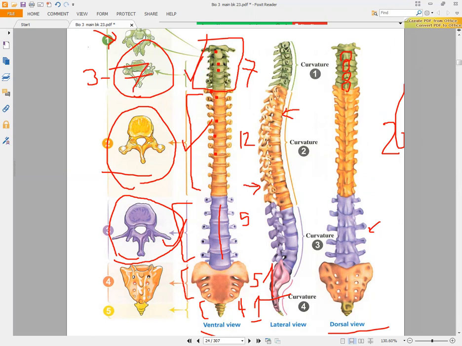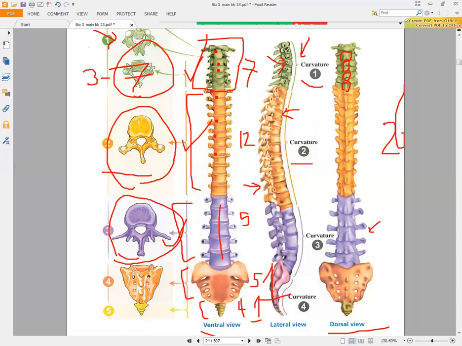In the human, after being fully completed in its body structure, if you look here, you will find the curvature of the cervical vertebrae. Here we have a convex and here a concave curvature. So it will be convex from the ventral view and concave from the dorsal view.